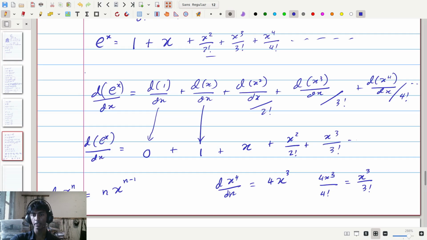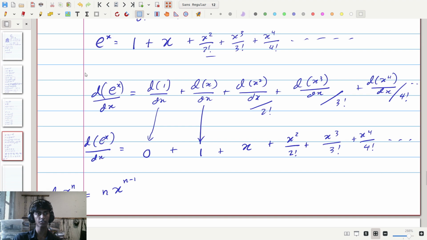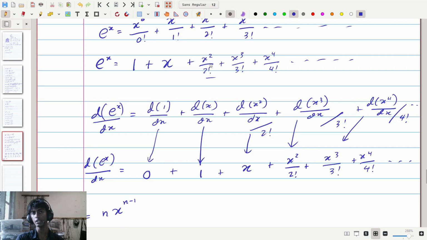Now you can probably see the pattern. The next term after this is going to be x to the 4th divided by 4 factorial, and so on. Now notice, what we have here is 0 plus 1 plus x squared divided by 2 factorial plus x cubed divided by 3 factorial, and so on. What was e to the x? Well, e to the x was 1 plus x plus x squared divided by 2 factorial plus, oh wait a second, this is also e to the power of x. So therefore, the derivative of e to the power of x dx is also e to the power of x.